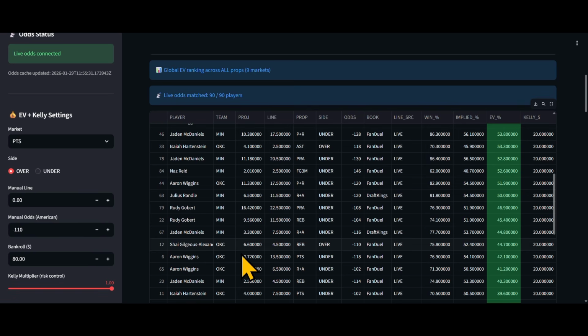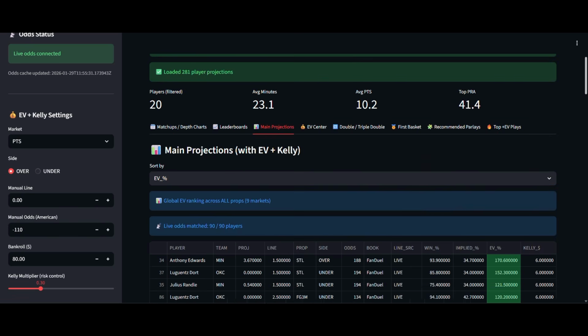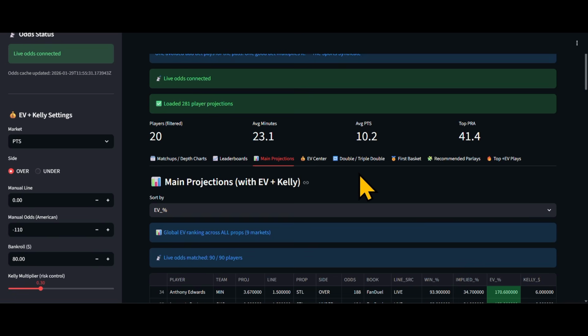If you're good at math, then you could say, okay, my starting bankroll is $80. I want to use, let's say, 30% of that bankroll, and you can spread this out differently. So you can say, okay, I'm going to take 2 for the price of 1. So instead of it being $6, you will put $3 on each bet, which would increase your player selection from 4 or 5 to 8 to 10. That's just simple analytics on breaking down how to use the bankroll calculator in the event that you wanted more picks instead of just the basic 4 or 5.